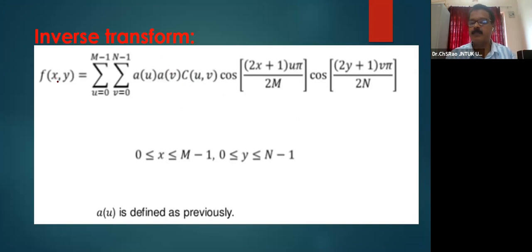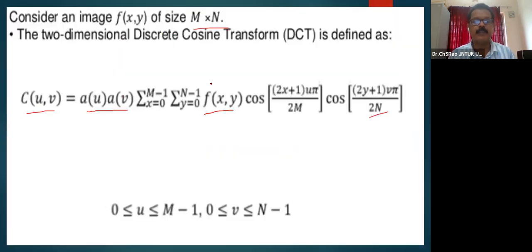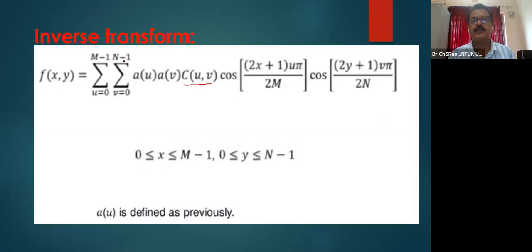The inverse transformation may be obtained like A U A V, the original transformation representation of the signal C of UV, cos. The forward and inverse kernels are the same: cos of (2x plus 1) u pi for the row-wise transformation, inverse transformation, and column-wise inverse transformation, (2y plus 1) v pi by 2n, it is for columns. The variable quantities are x and y here.